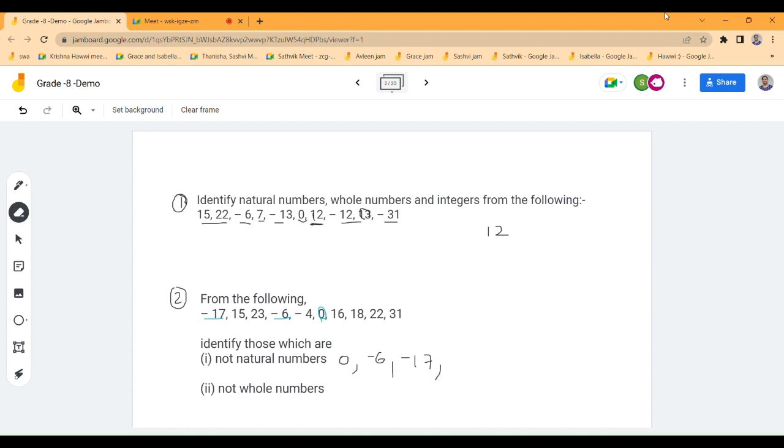What about -4? Yes, ma'am, that one also. I didn't see that. Okay, fine. And not whole numbers? Not whole numbers are -17, -66, and 4.